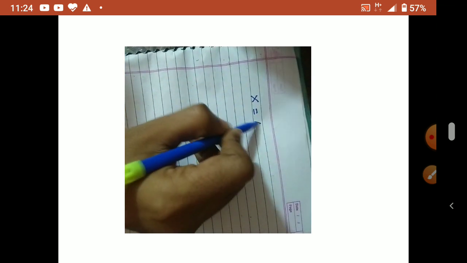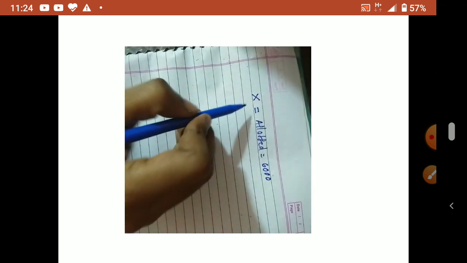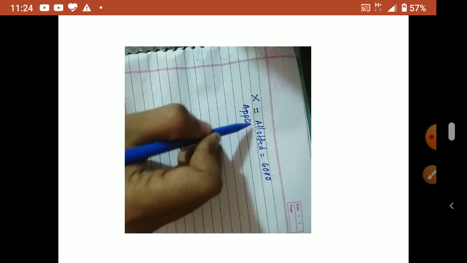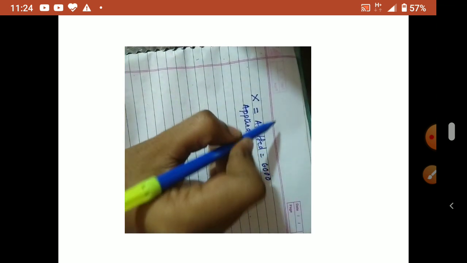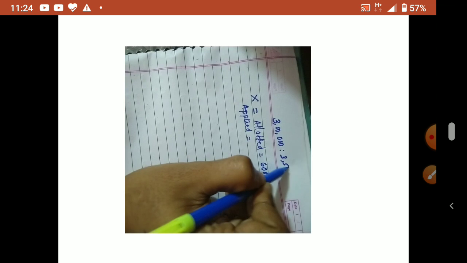Now we'll do the calculations. For calculation, first we write the number of shares of that particular shareholder, X. So for X, allotted is equal to 6,000 shares. Then what we have to calculate is applied. Before that you see the ratio. 3 lakh shares with the company, they allotted 3,50,000.